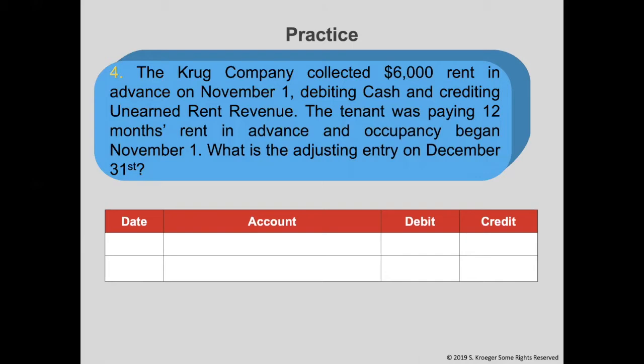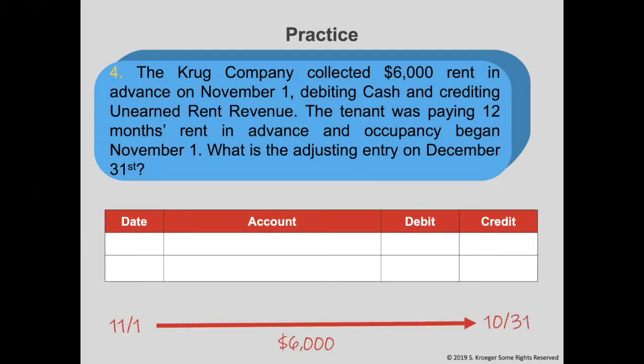As you can see, the first transaction was done when we received the cash. We debited cash and credited the unearned rent revenue account, thus putting a liability on our books. Remember, we are not concerned with the cash transaction here. What we want to do is update the accounts to show that we earned some of this revenue as time had passed. This one is a little trickier because it is not a full time period. We received $6,000 on November 1st, and it is prepaid for 1 full year, meaning that the rent is prepaid until October 31st of the following year.